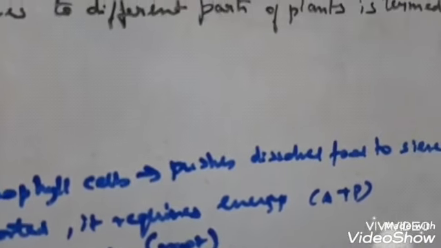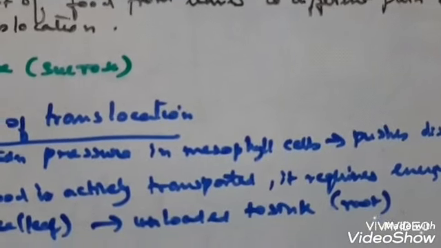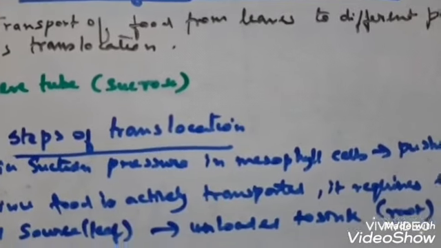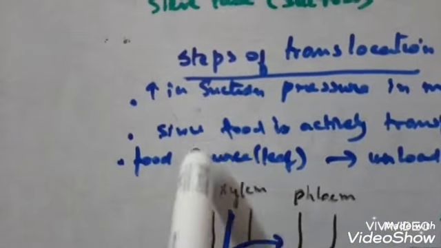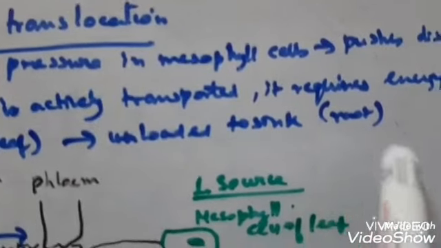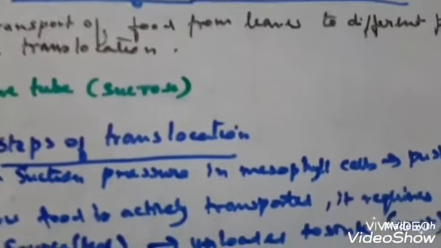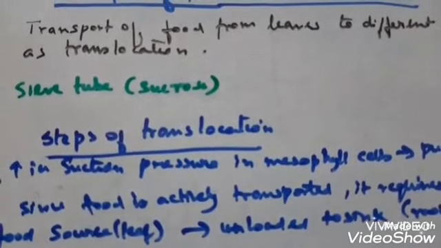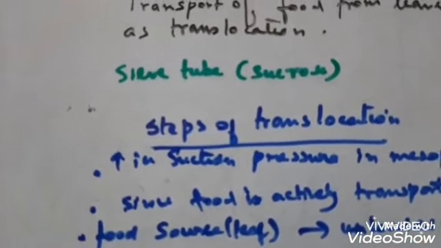Now during this active transport, sieve tubes of the phloem tissue are loaded with a large amount of food in the leaf. That is, the source is the leaf. It is unloaded to the sink. Where is the sink? That is the root. So the food is loaded from the leaf source and unloaded to the sink, the root. Clear? Why is it moved from the leaf to the root? For consumption, that is the consumption end. Just now I told you the leaves are the source. So normally the leaves act as a source and the roots act as a storage organ.